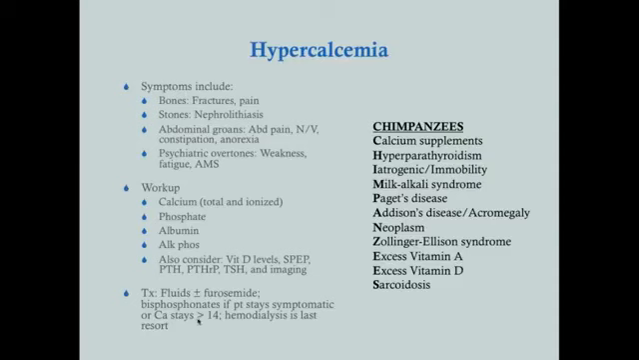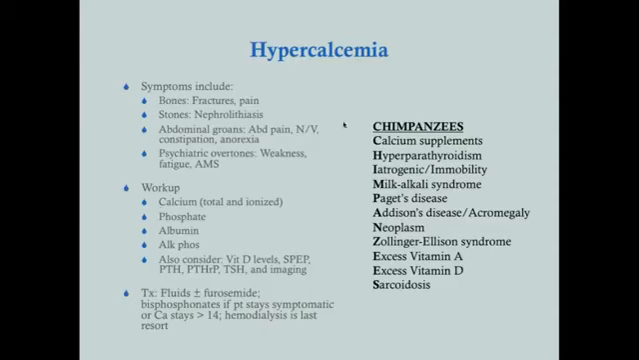So we give bisphosphonates if they don't respond to fluids and furosemide and they remain symptomatic, or even if they're not symptomatic, their calcium level is above 14. But still, the very first step is fluids plus or minus furosemide. Bisphosphonates are given after that if the patient remains symptomatic or the calcium stays above 14. Hemodialysis is the last resort.